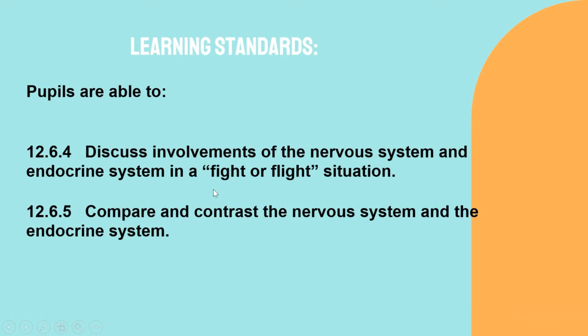So what is a fight or flight situation? Later we will discuss it. The second one is 12.6.5: compare and contrast the nervous system and endocrine system. These are the two learning standards that you have to cover for today.